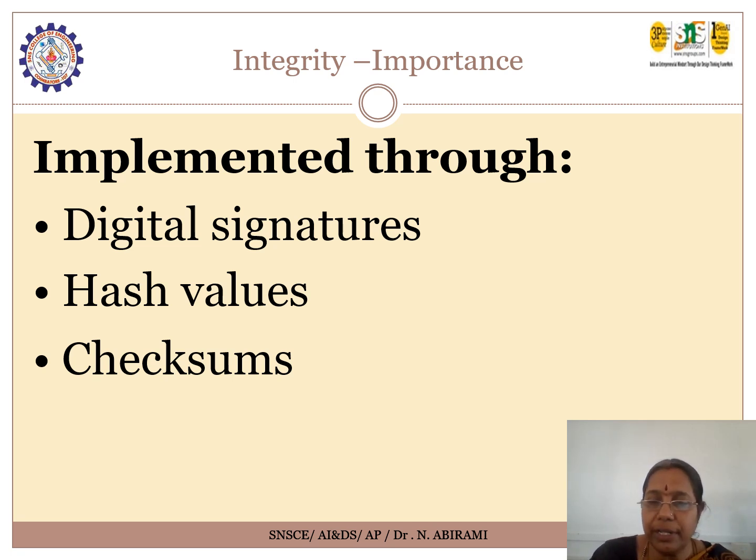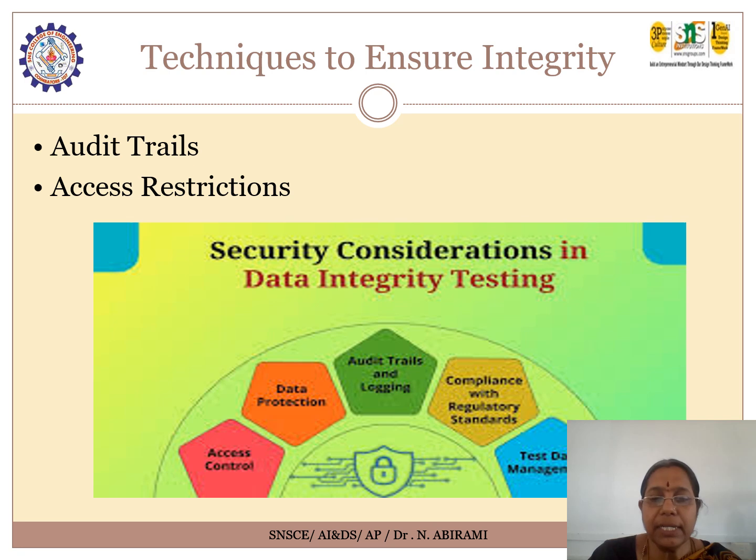The techniques you use here to ensure integrity include audit trails, where the audit trails include the logs recorded on the system based on the activity done by a user. So every user working will have their own unique log ID through which the logged-in person's details and the type of activity they have done over the internet can be audited. Regular auditing is needed in order to have data integrity.